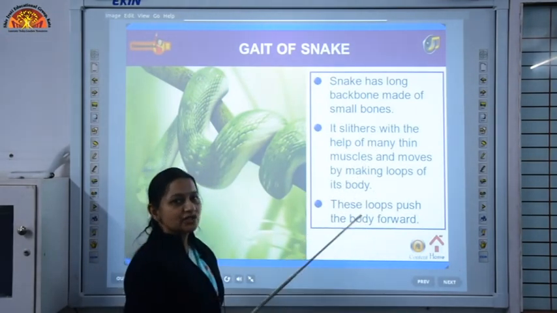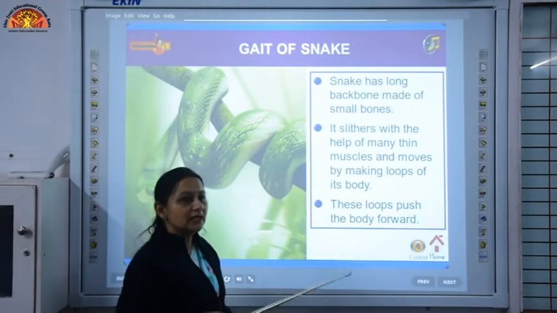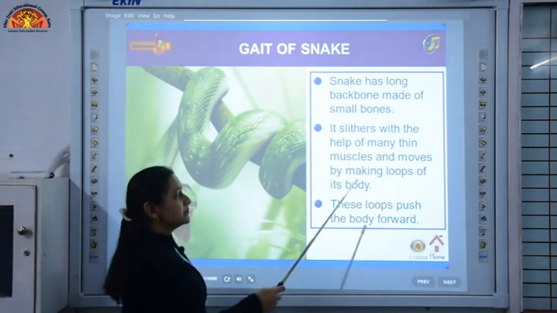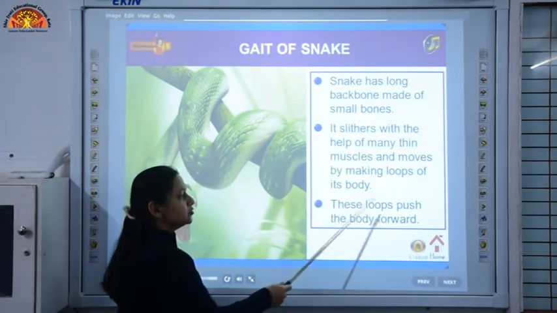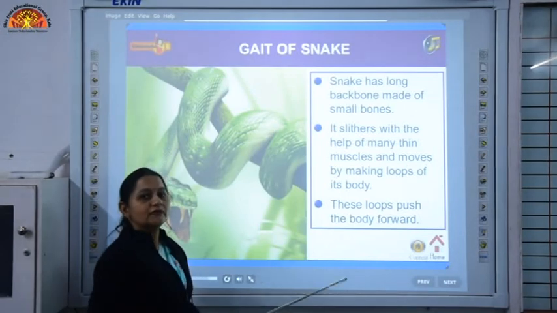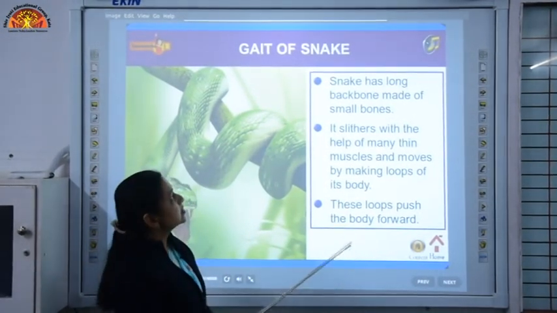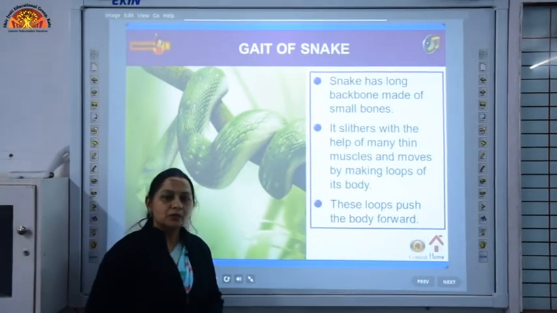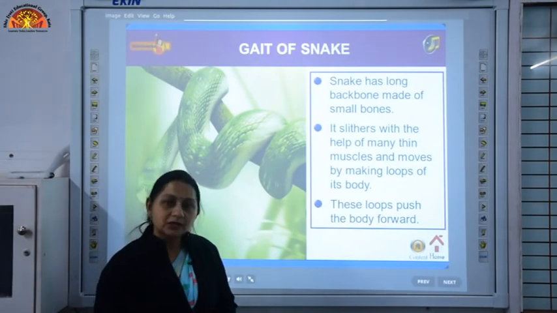You must have seen, children, when a snake moves, it makes loops. It moves in a curving direction. It cannot walk straight, and these loops push the body of the snake in the forward direction. So this was all about locomotion in animals. We have covered all the topics, children.